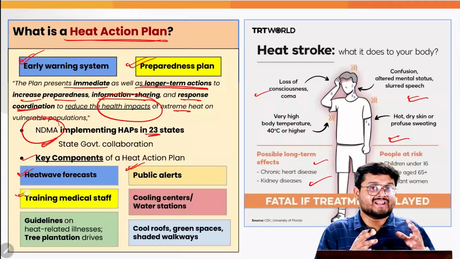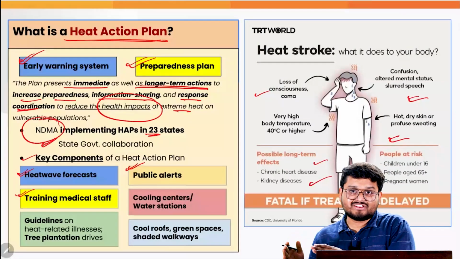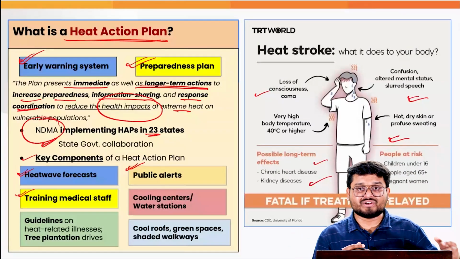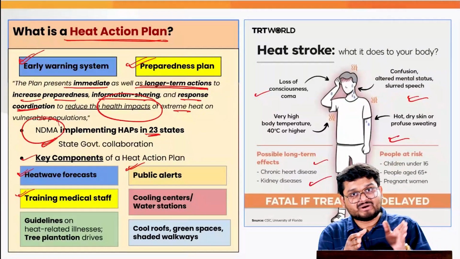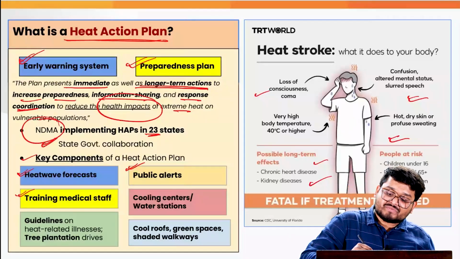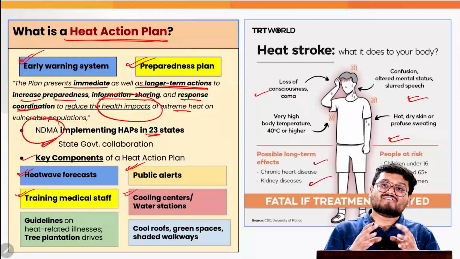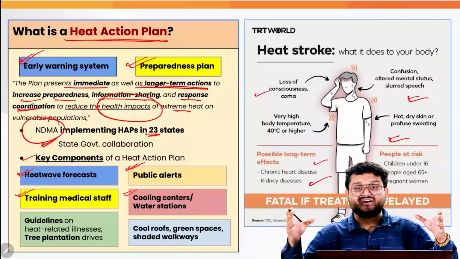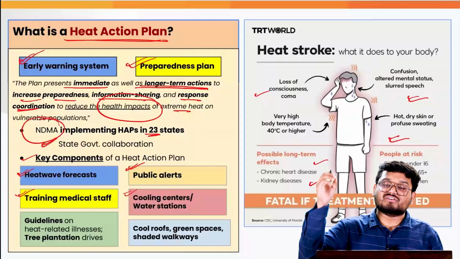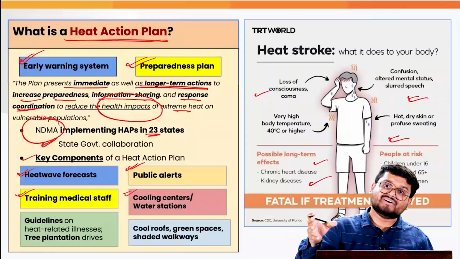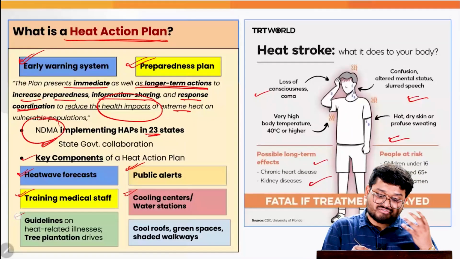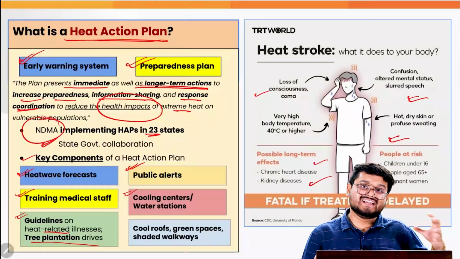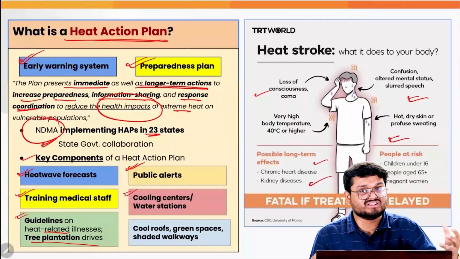Then also it is about training the medical staff for heat wave conditions, where we have seen last year also, in 2024, we have had so many cases at our hospitals which related to heat wave conditions between these summer months. Also, this particular plan takes into consideration having various cooling stations such as a bus stand, infrastructure where we have ACs and various water stations fitted within the cooling centers at various urban areas. Also, there are proper guidelines on what are the heat related diseases, and also various tree plantation drives which are needed to have better green spaces in the urban areas.